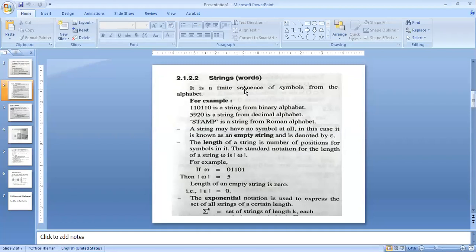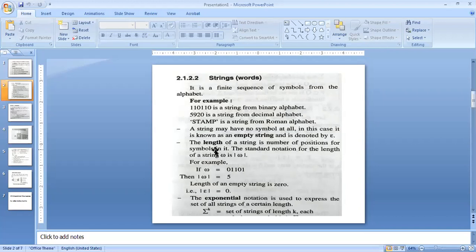Okay. So now most probably you understand what we mean by string or words. A string or word is something which is syntactically correct as well as semantically correct. A combination of alphabets must have some meaning. Then only will we say it belongs to some language. So that is what a string or word means.